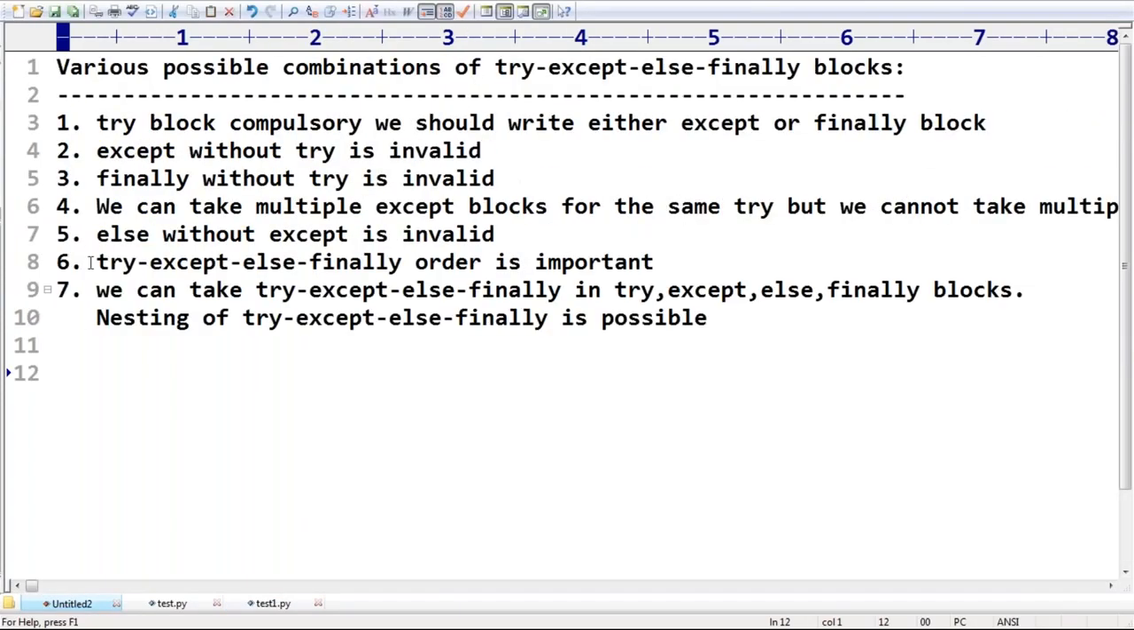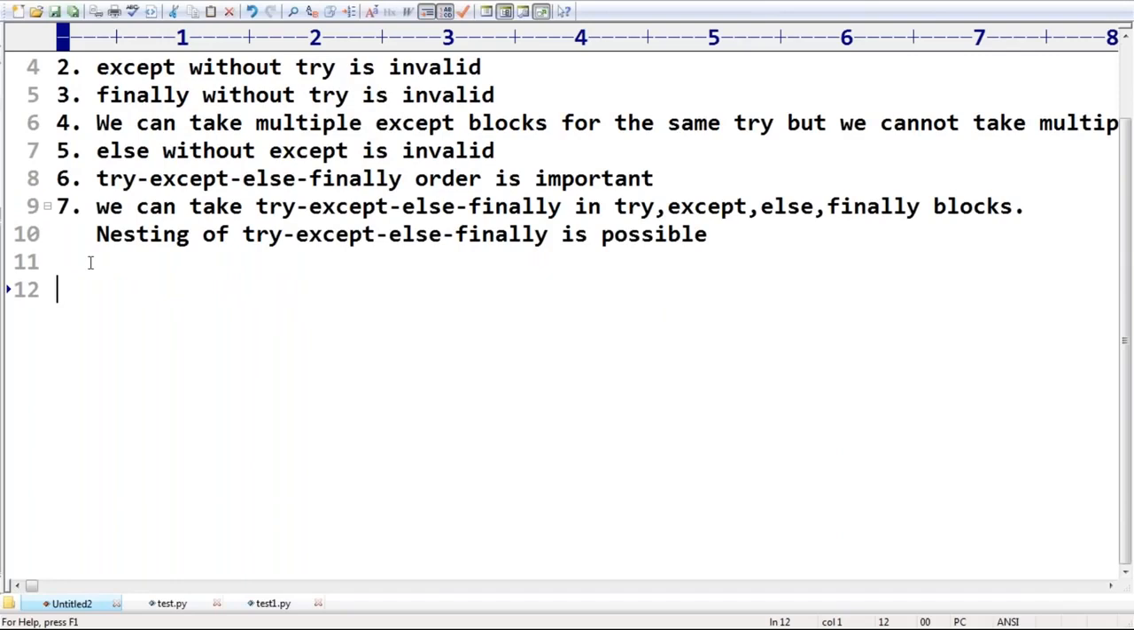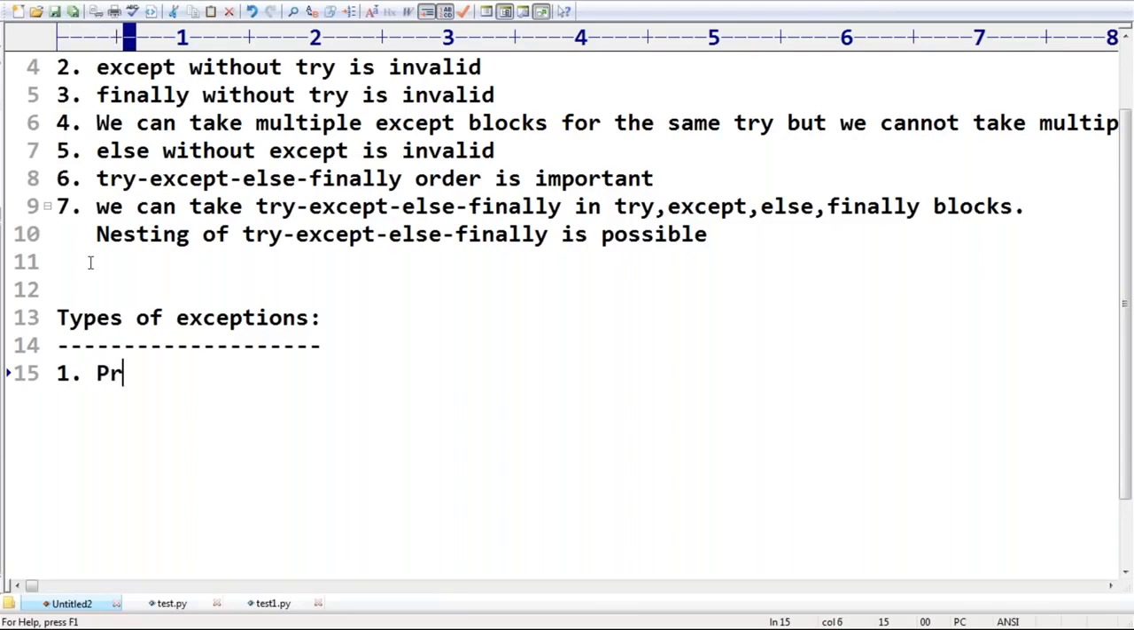Sir, these are various possible combinations of try except, finally, else, finally blocks. The next thing is types of exceptions. All exceptions in Python are divided into two categories. One division we covered already, syntax errors, runtime errors, and so on. But here in Python, the division is based on usage. All exceptions are divided into two categories. One is predefined exceptions.